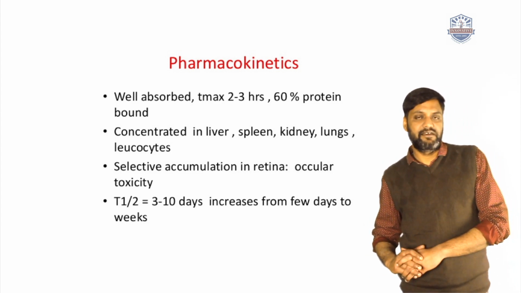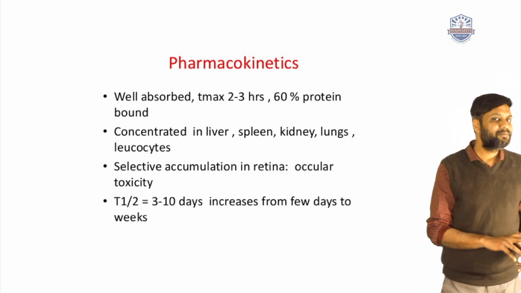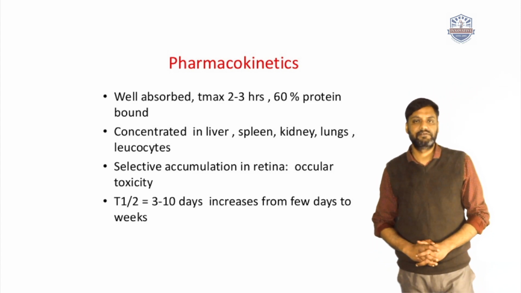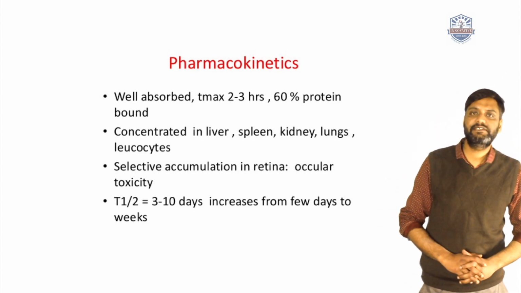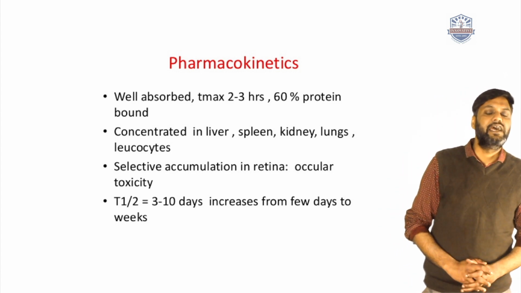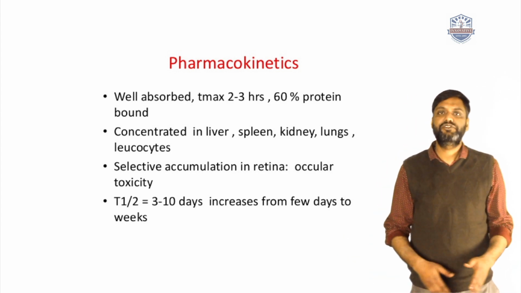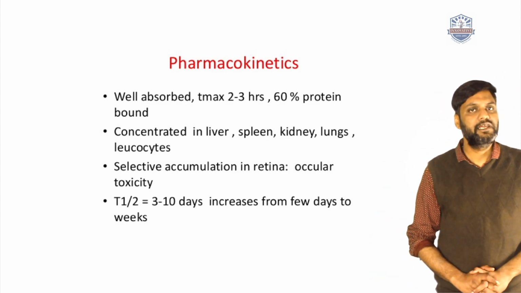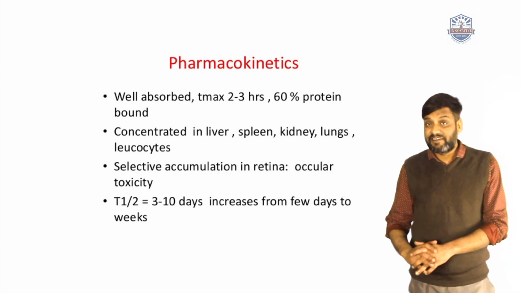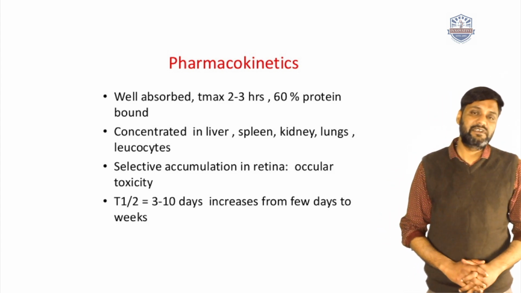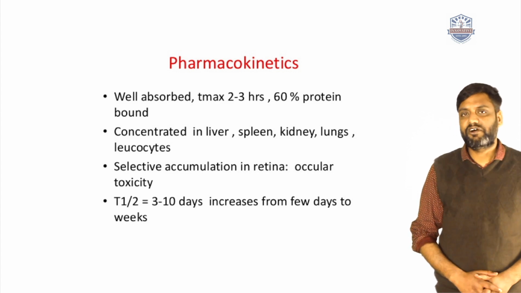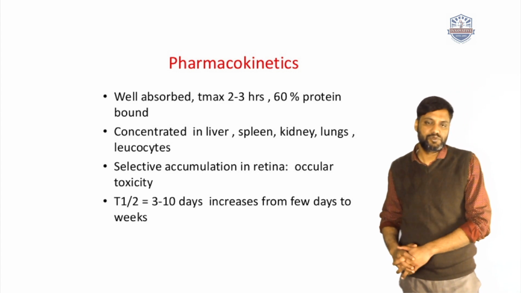So quinine is an orally effective drug, well absorbed by the gastrointestinal tract and mucous lining, and after absorption it is distributed through blood in the whole body, then metabolized in the liver. Mostly drugs are metabolized in the liver, but sometimes a few drugs are also metabolized in kidney and tissues.